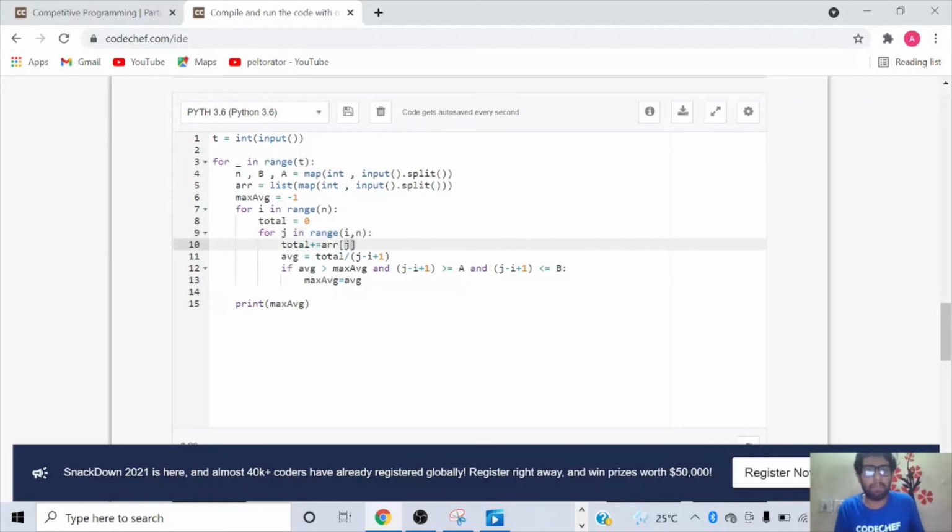Then we compute the sum and average for every subarray, but we update only for those subarrays that satisfy our condition, with j minus i plus 1, the length, between A and B. Only if the subarray has a length in this range do we check the condition. If average is greater than max average, update your max average. Then print the max average at the end.